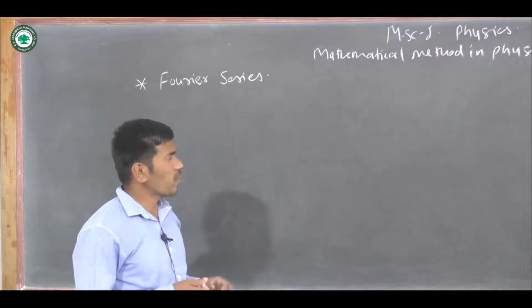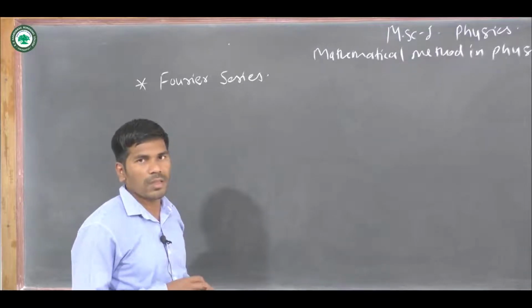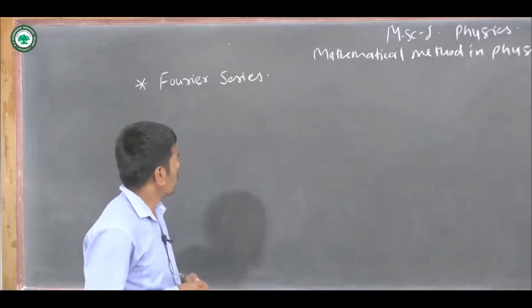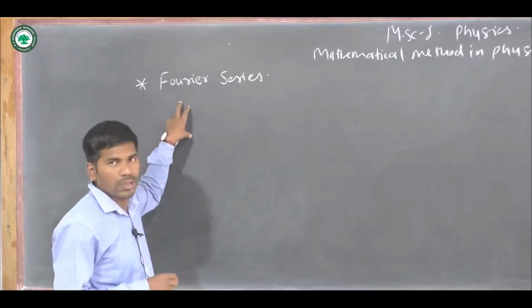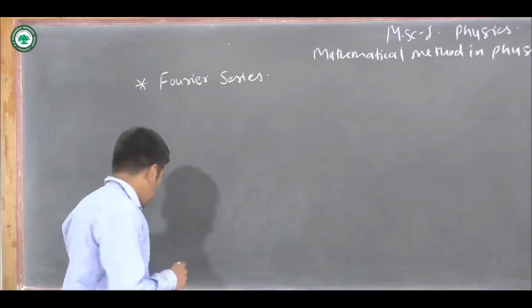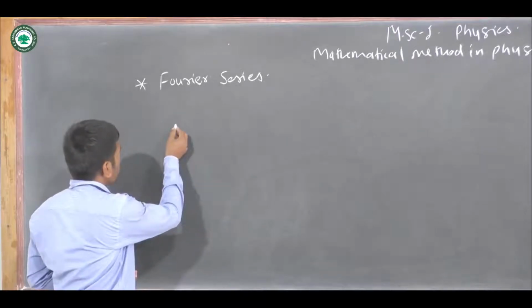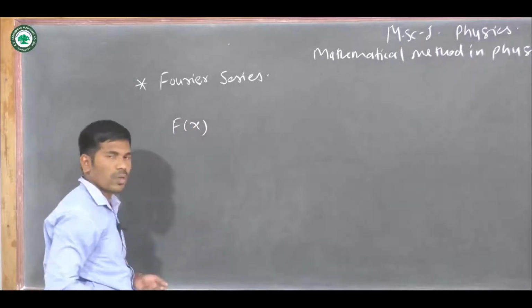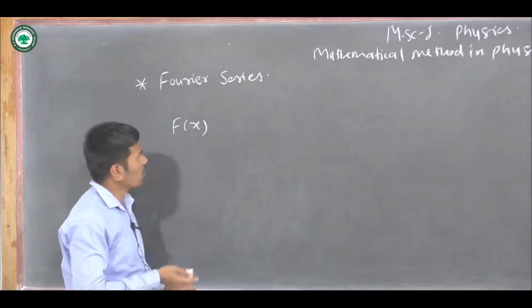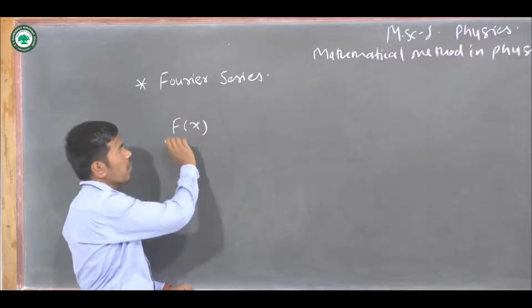But if the function is continuous and its derivatives are discontinuous, then we can apply this Fourier series. But the function f of x must be periodic, and whether continuous or discontinuous, then we apply this Fourier series.